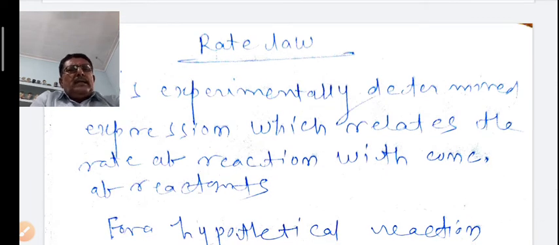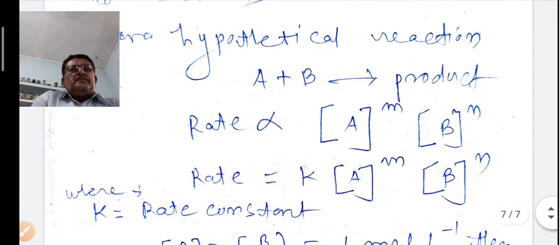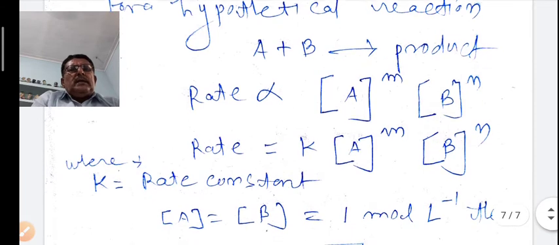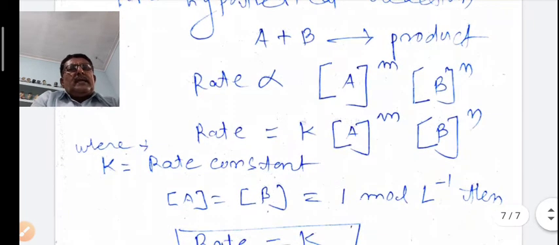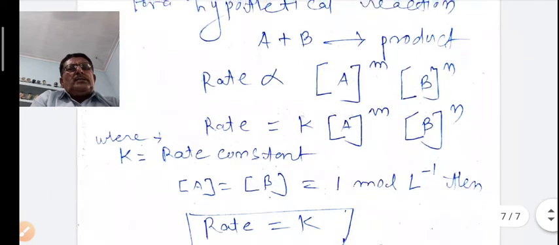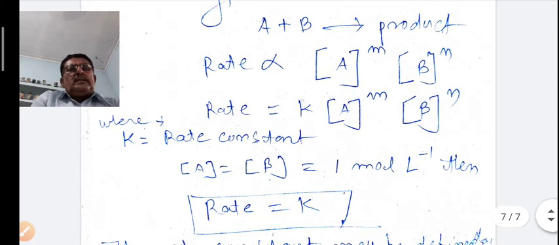For a hypothetical reaction, A plus B gives product, the rate can be mathematically written: rate is directly proportional to the concentration of A to the power m into the concentration of B to the power n. Rate is equal to K, where K is the rate constant, times A to the power m into B to the power n.